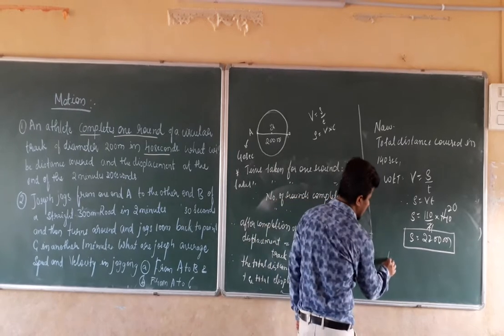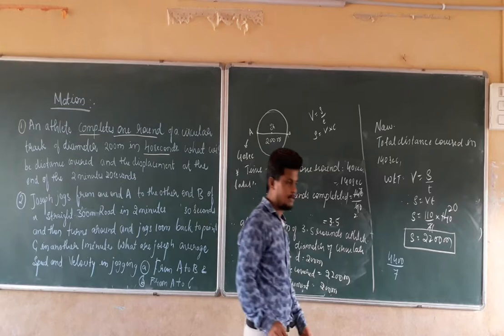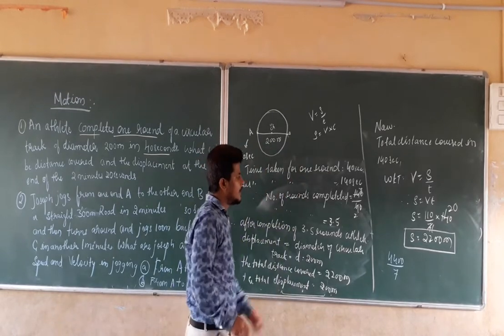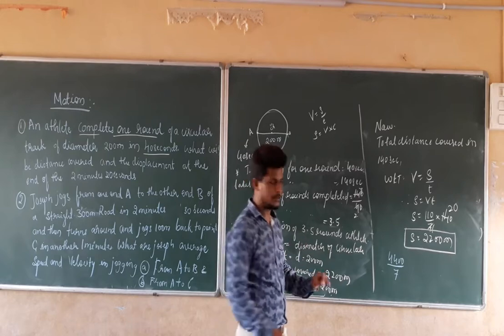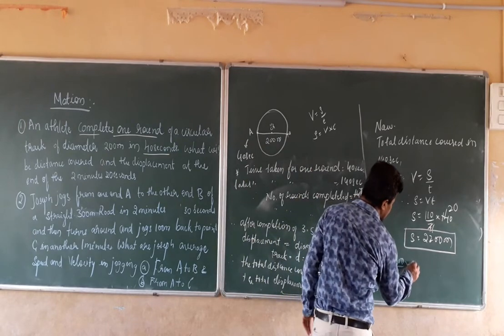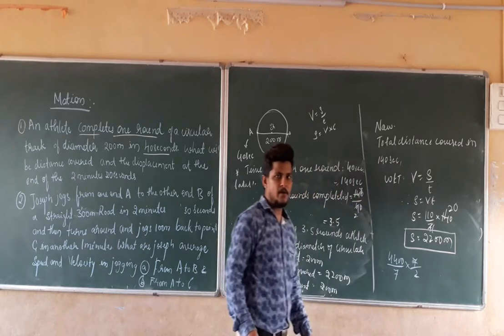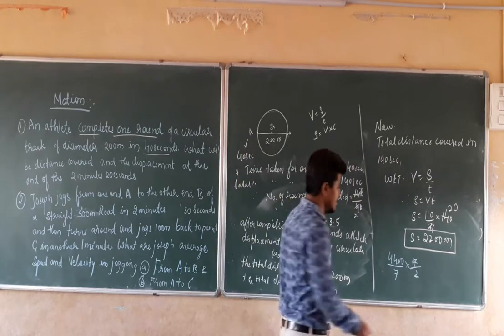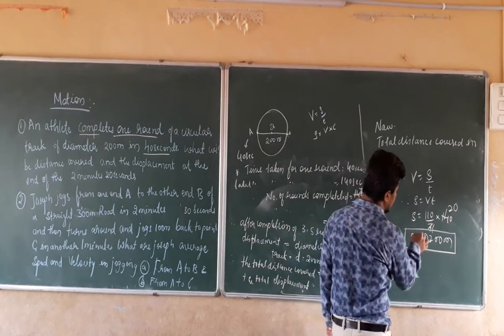If you remember, the distance covered for one round is 4,400 divided by 7 meters. Right, the number of rounds completed is 3.5 rounds. So we can write 3.5 as 7 divided by 2. So that 7 gets cancelled. 2 ones are 2, 2 twos are 4, and then 00.